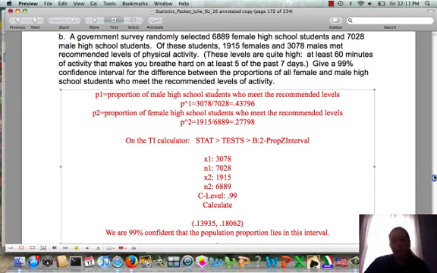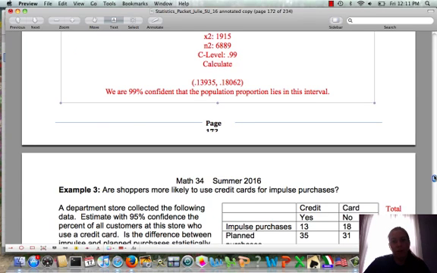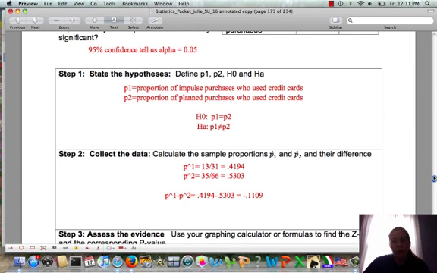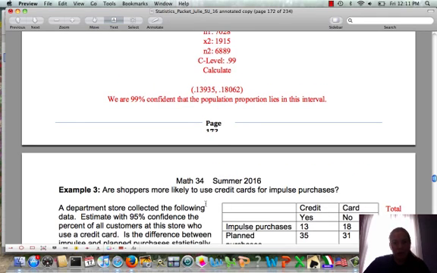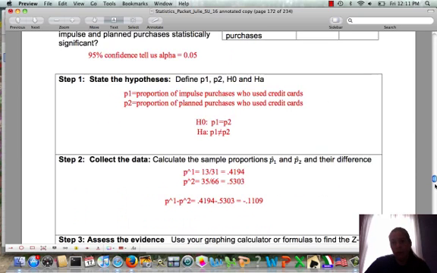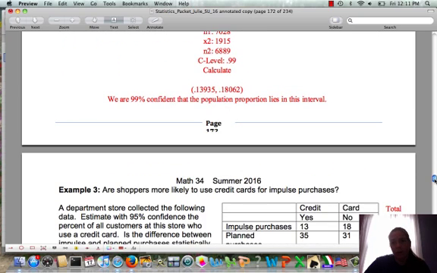Example 3 is looking at credit card use at a department store. So example 3 asks this question, are shoppers more likely to use credit cards for impulse purchases? And we're given this data of a two-way table of the credit cards, and then did they use a credit card, yes or no? And then the other question was an impulse purchase or a planned purchase.